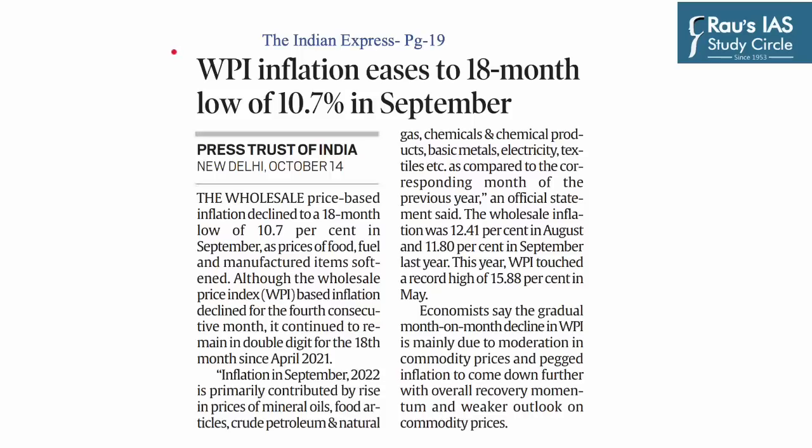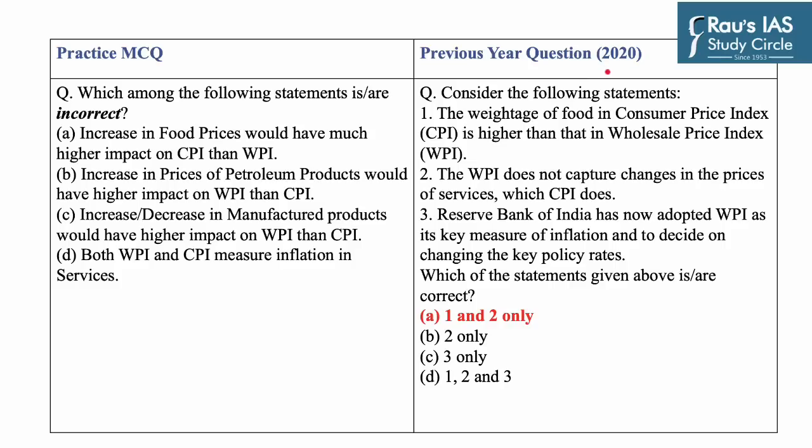So let's take up our last question of the day, which is based on this news related to wholesale price index inflation easing to an 18-month low in the month of September. As you can see here, UPSC in 2020 asked a question based on the weightage of different articles in CPI and WPI. So let's take up today's practice MCQ. Question is, which among the following statements is incorrect?